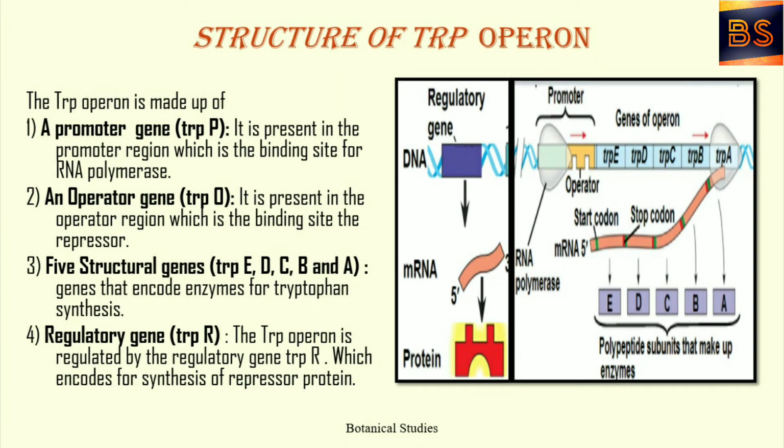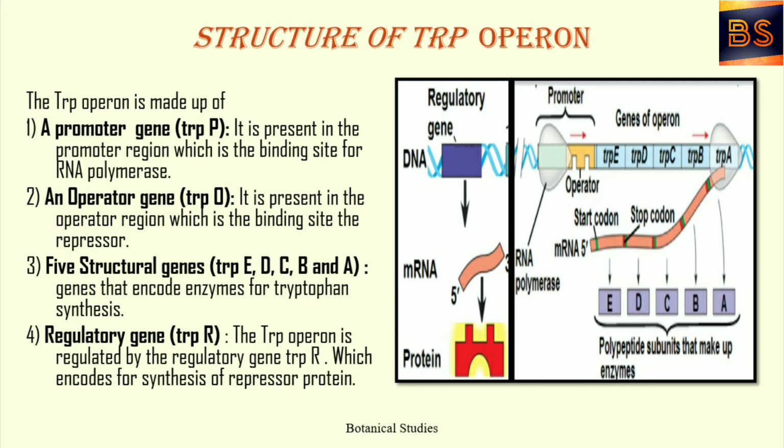Let us study the structure of tryptophan operon. The tryptophan operon is made up of a promoter gene, an operator gene, 5 structural genes and a regulatory gene. A promoter gene, trpP, is present in the promoter region, which is the binding site for RNA polymerase.